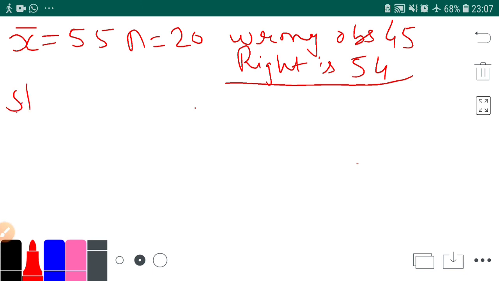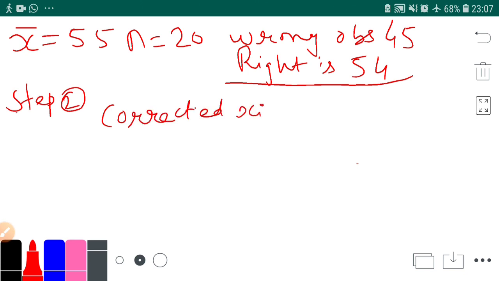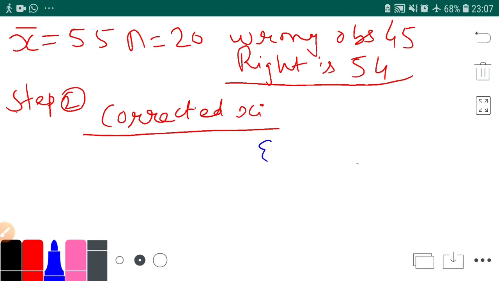My next step, that is step 2, will be to find corrected xi. I have sigma xi as 1100, the total of observations. I made a mistake that I wrote 45 by mistake. So I'll subtract the wrong observation. What is my wrong observation?